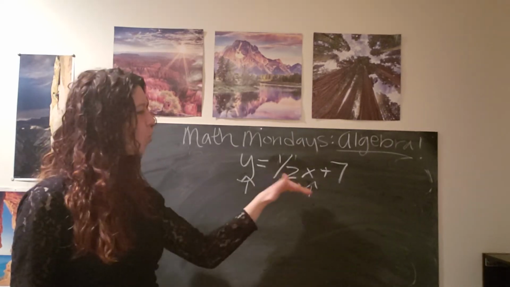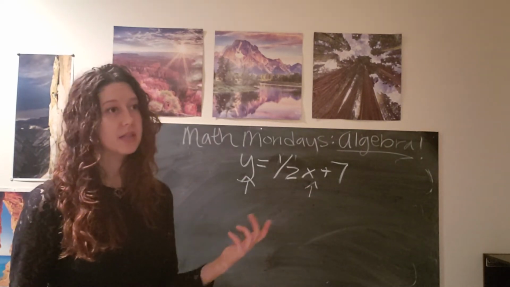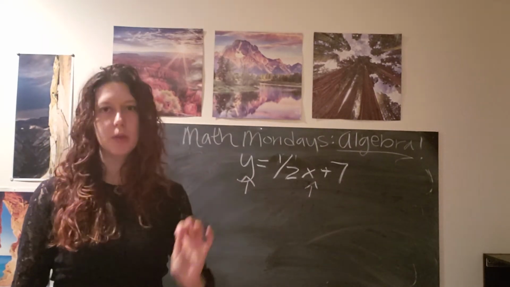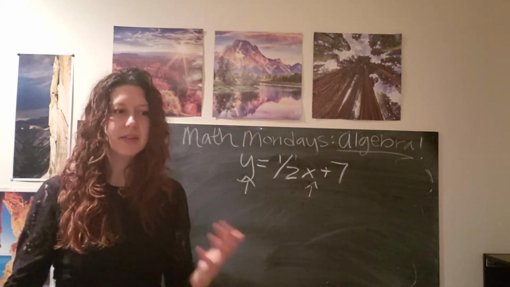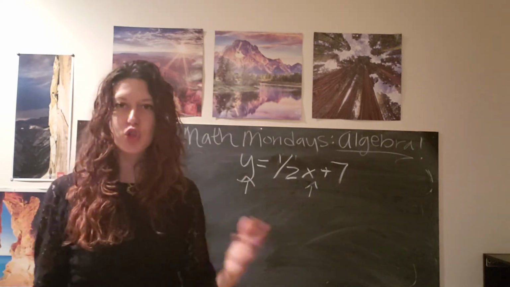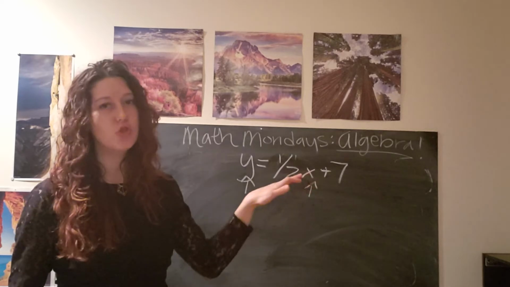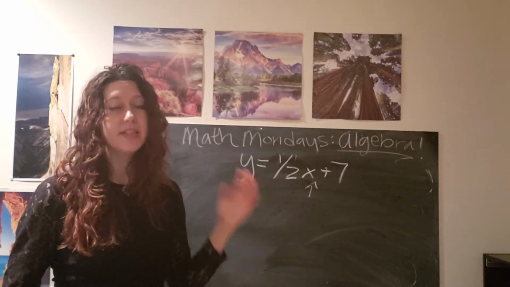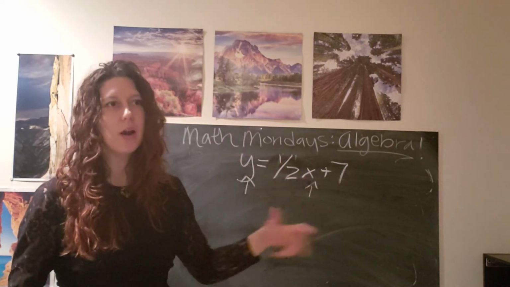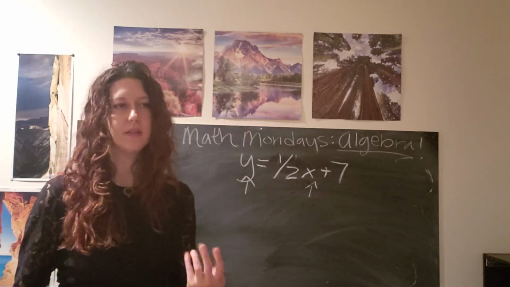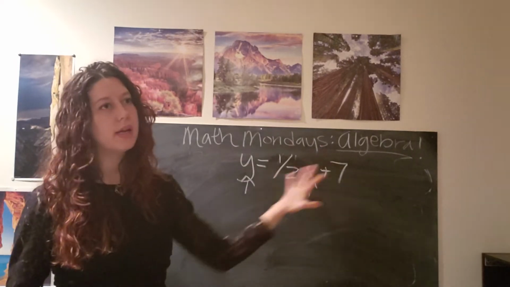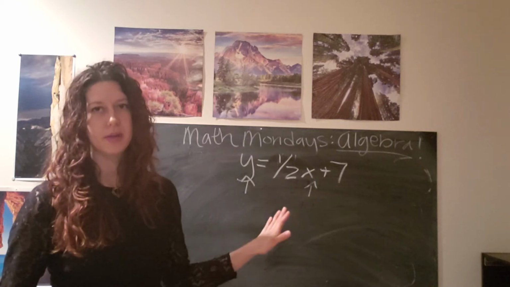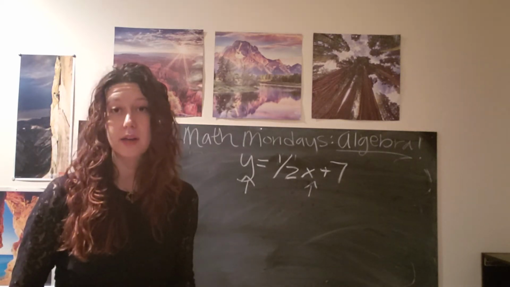Okay, so how do we use variables in this instance? Well, first of all, we have to recognize that x is the independent variable, which means that x is the one that's loosey-goosey and can change. And as x changes, it affects y. So y depends on x. In other words, y is the dependent variable. So the way that we can understand equations like this is by figuring out what happens to y when we have different values of x.